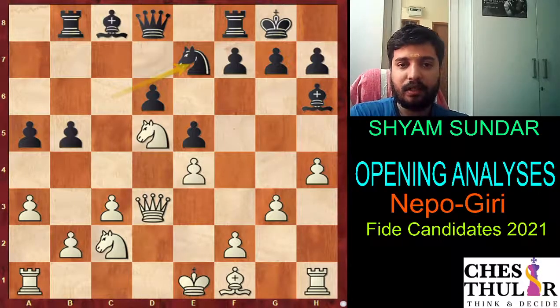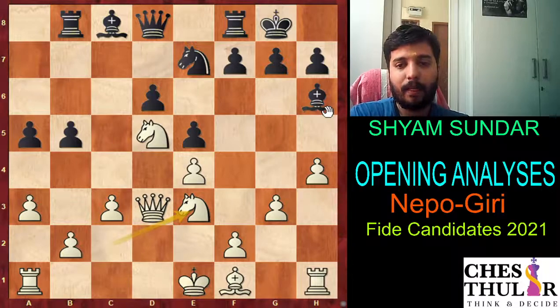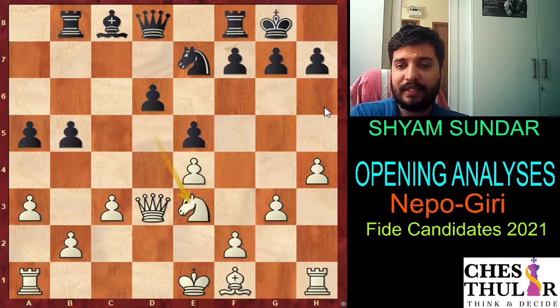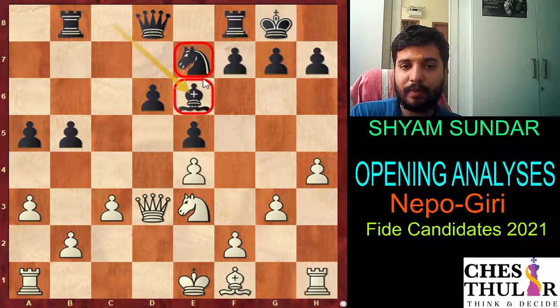So that's why white chose knight c e3 to have firm control over the d5 square. So this is another critical moment where Giri just played bishop e3, knight e3, bishop e6 and equalized comfortably, because the d5 square is now controlled by both minor pieces and it is just completely equal.